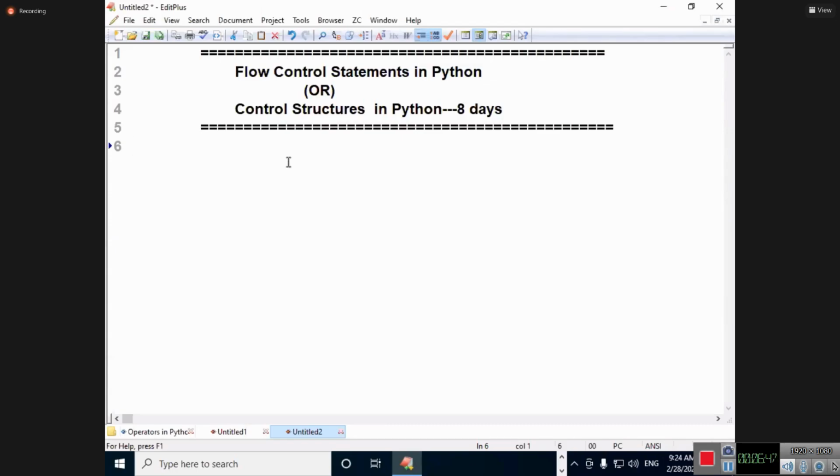So let us say, now I'm going to write the first point. Why is a student unable to write programming well? Because this knowledge is not there. It is just like a backbone for the programming languages. In every programming language, flow control statements are compulsory.